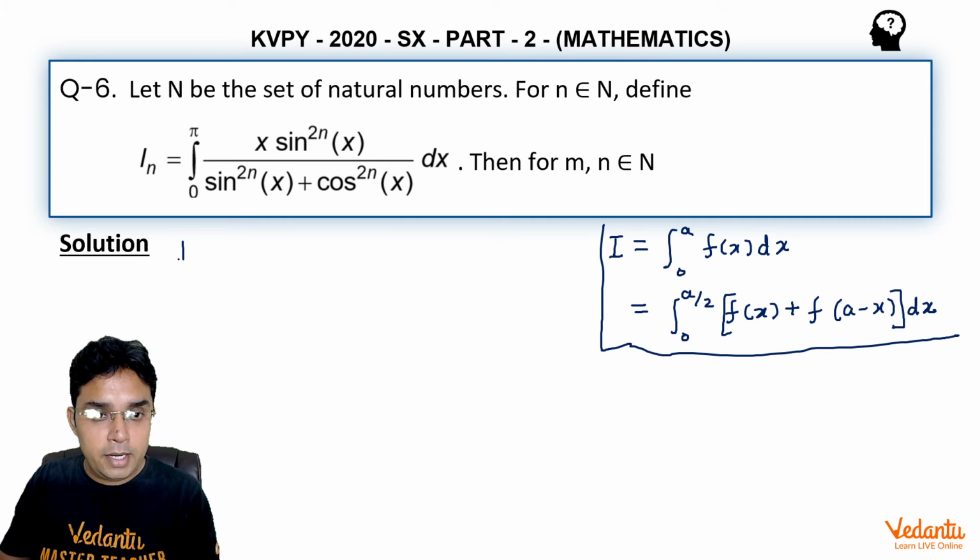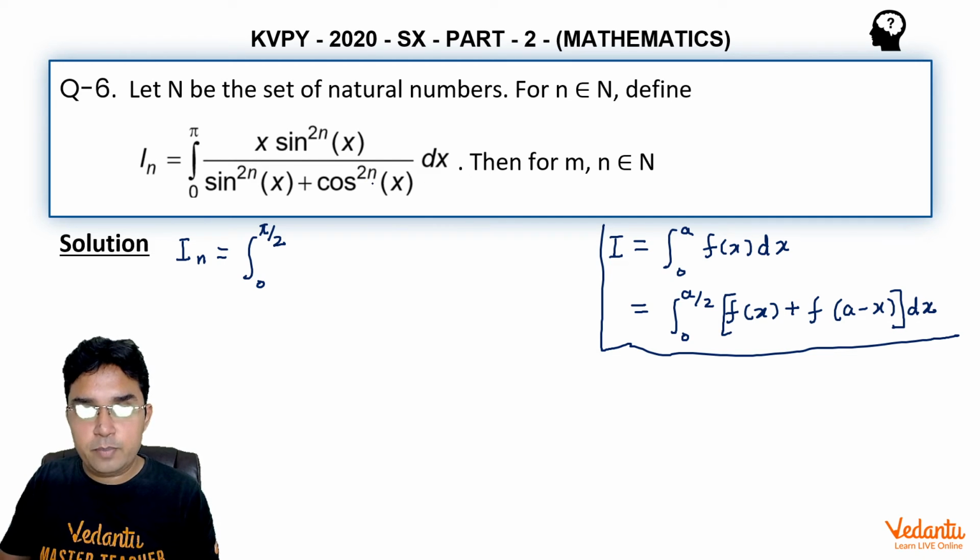Now let us write this I_n. Using this property, I can write this as 0 to pi by 2. Here a is pi. So if I replace x by pi minus x, we can see sin^(2n) will not change, cos^(2n) will also not change. So the only change will be in x.